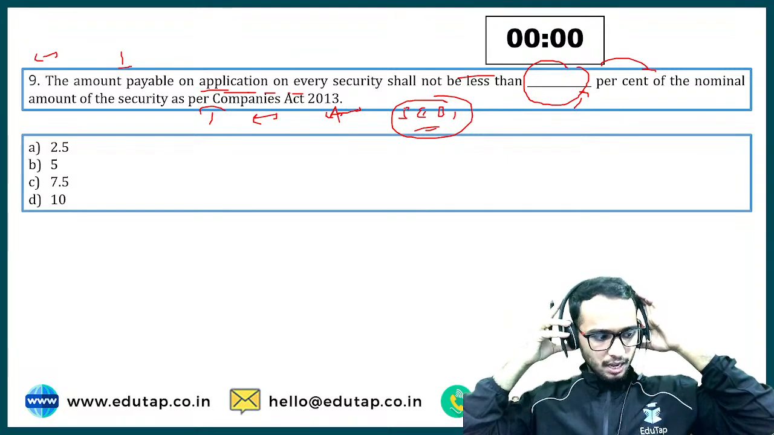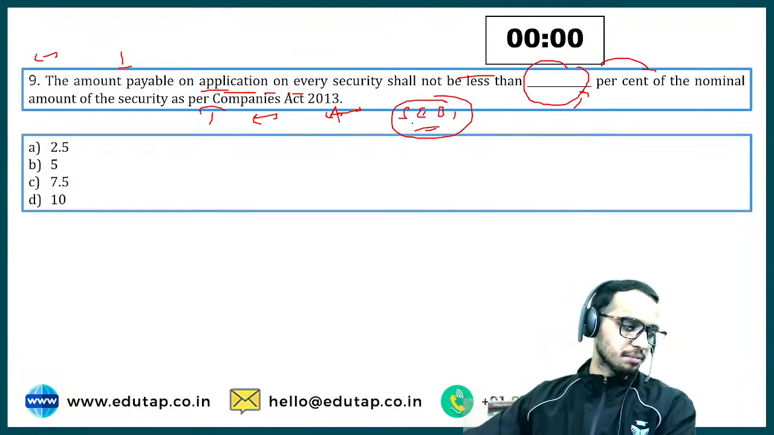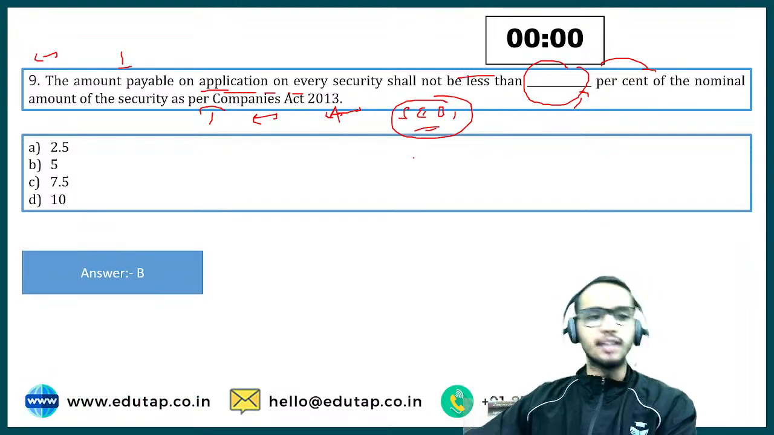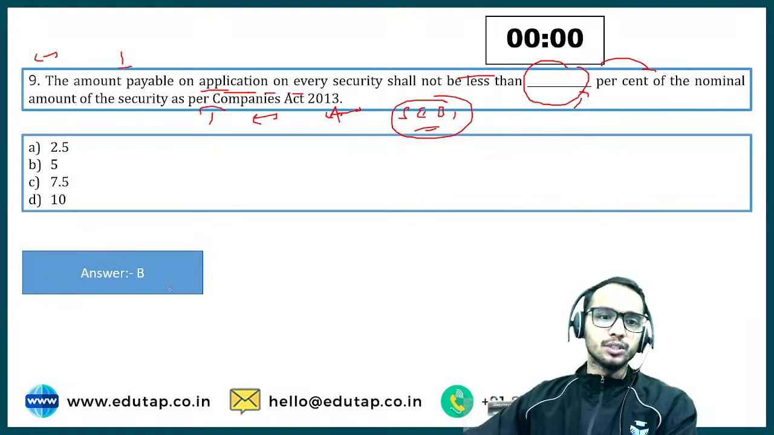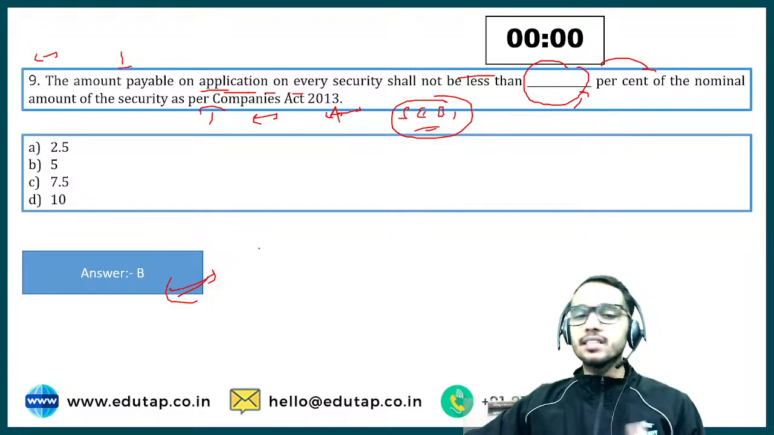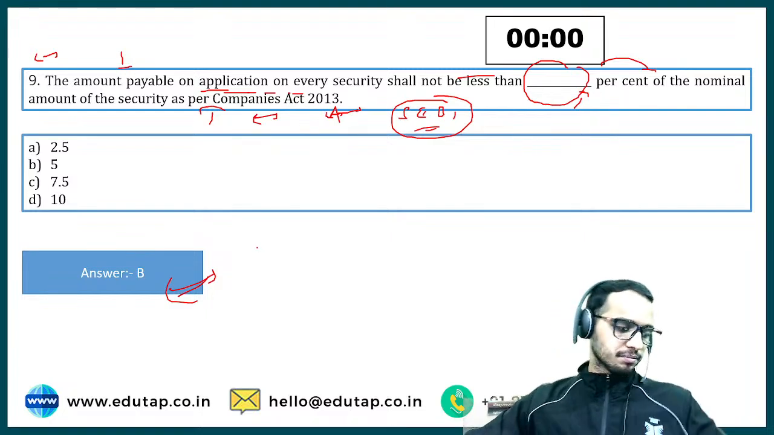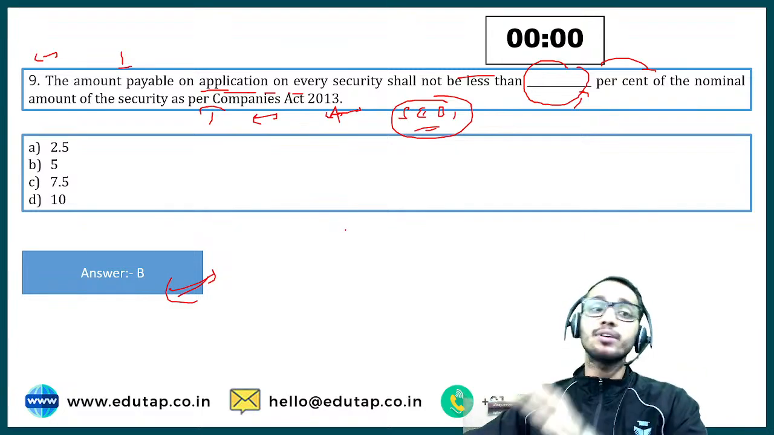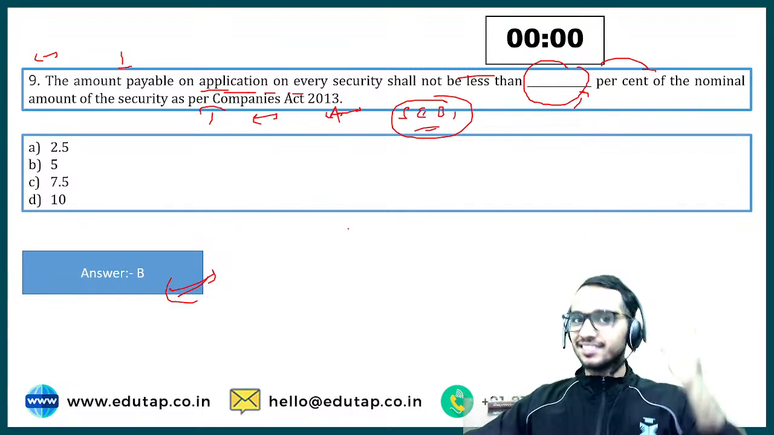Yeah, so I have got a few answers correct, but not everyone is correct. The answer is 5%. Acha, so can anyone tell me what is the percentage as per the SEBI regulation? Can anyone tell me what is the minimum percentage of the nominal amount as per the SEBI regulation?